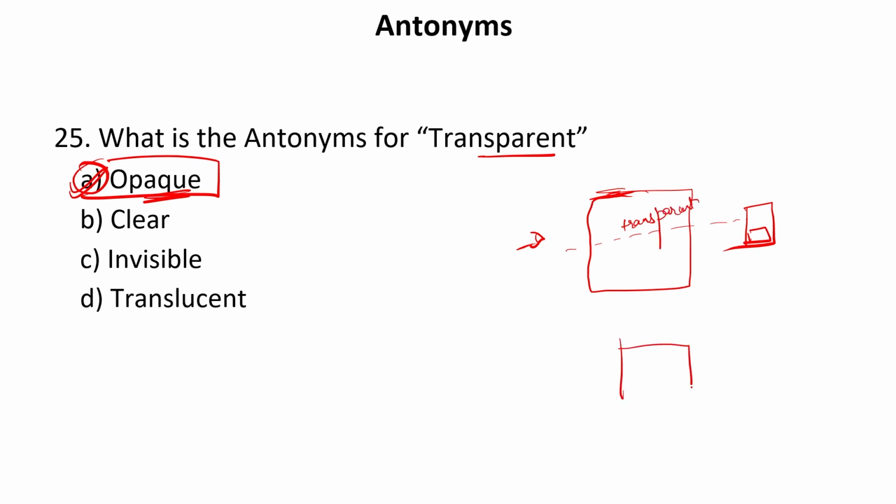But if something is there which is totally colored, here is our eye and here is the object, and we can't see this, so this surface is known as opaque, through which we cannot see. So this is opaque. So our answer is A.